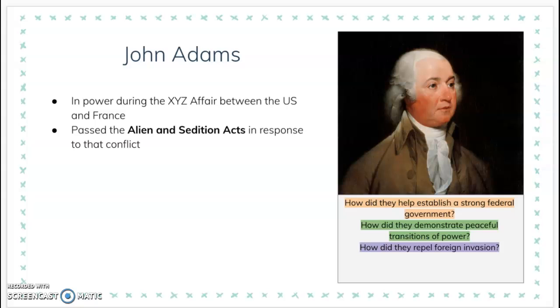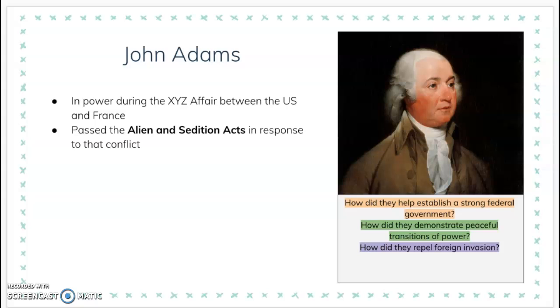The Alien and Sedition Acts, which impacted immigration and freedom of speech, were very unpopular with the public. The Alien Acts made it more difficult for immigrants to vote and targeted specifically French and Irish immigrants due to the tension surrounding the XYZ affair. Whereas immigrants previously would have been allowed to vote after 5 years in the United States, these acts increased the voting time to 14 years. Additionally, they limited immigration and made deportation easier.